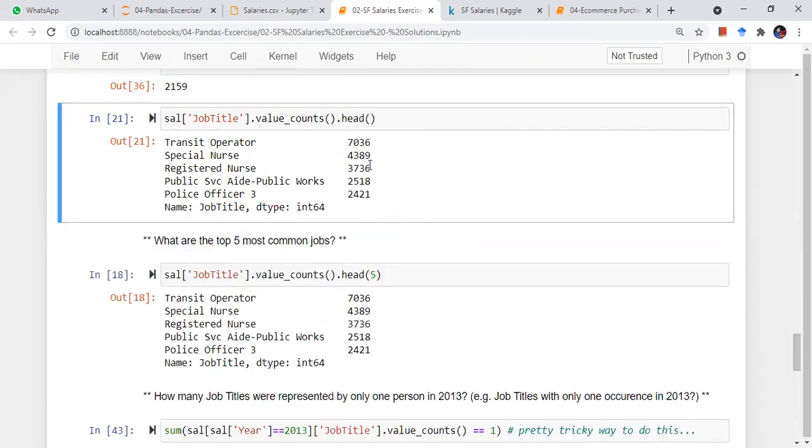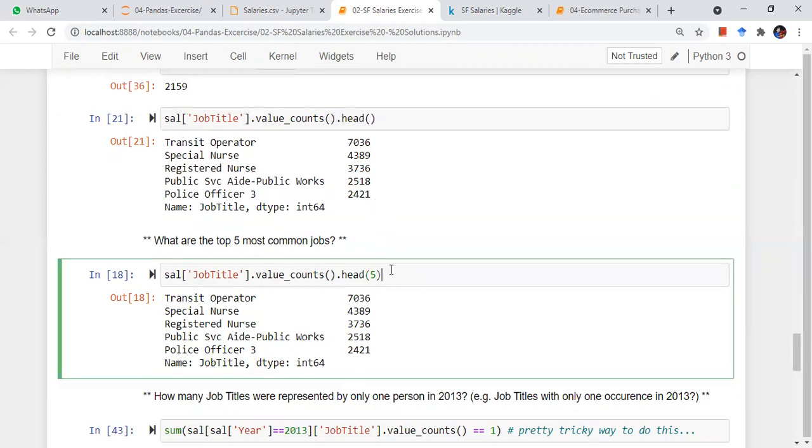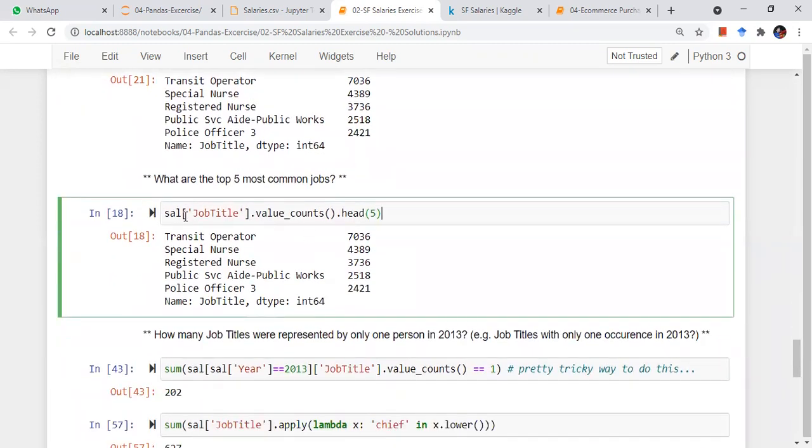When you are running this on a data set, like on a cloud server, and it contains maybe 5 lakh data entries, and you print everything every time you want to see, then your system will go very slow, right? So this is what we use, like dot head, to filter out or run a small operation. Okay, next is top 5 most common jobs, head 5 of the same thing: sal job title value counts, the head 5.